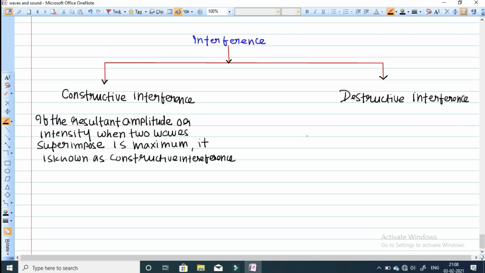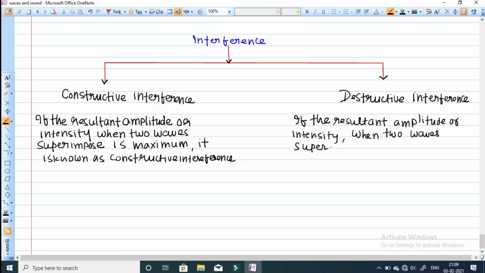So in case of destructive interference, similarly, if the resultant amplitude or intensity when two waves superimpose is minimum, it is known as destructive interference.